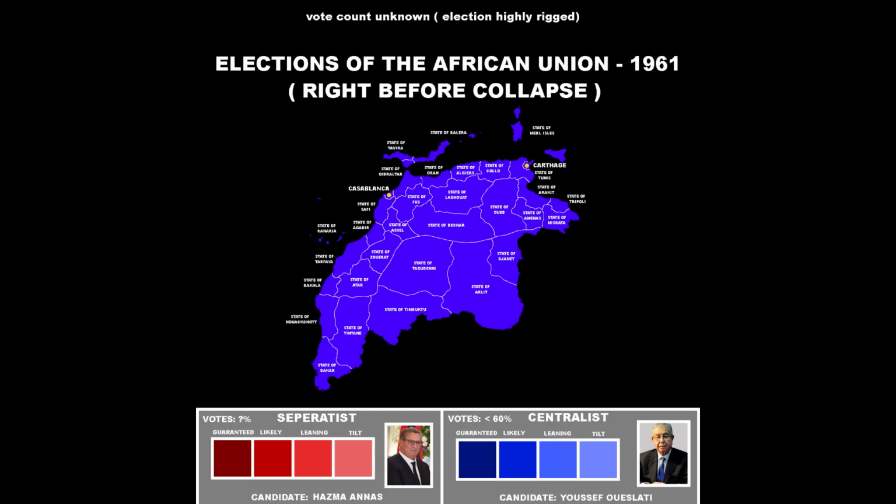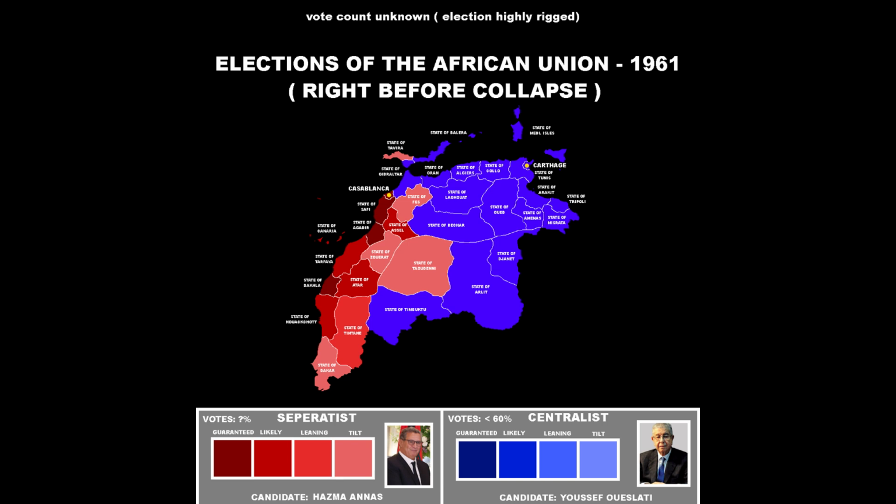Next, let's look at the elections of the African Union in 1961. So, in this election we saw the independence movement of Morocco in full force. The Moroccan president had fled to Carthage, and a popular figurehead took control of the independence movement. Let's take a look at the votes that he got. So, we can see here that his support was very prevalent along the Atlantic coast. We also see slight victories for him in the Sahara Desert.